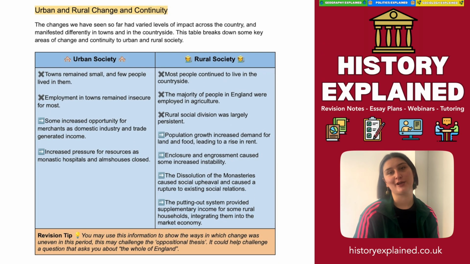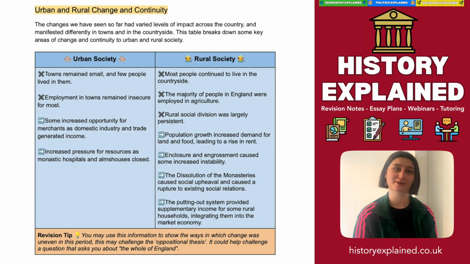Okay, let's move on to have a look at continuity and change when it comes to comparing urban and rural society. So we see some continuity for urban societies, that towns remained small and few people lived in them, and employment in towns remained insecure for most. However, we do see some increased opportunity for merchants as domestic industry and change generated income, as seen in the putting out process. And we also see an increased pressure for resources as monastic hospitals and almshouses closed. So here we see the poor laws coming into effect.